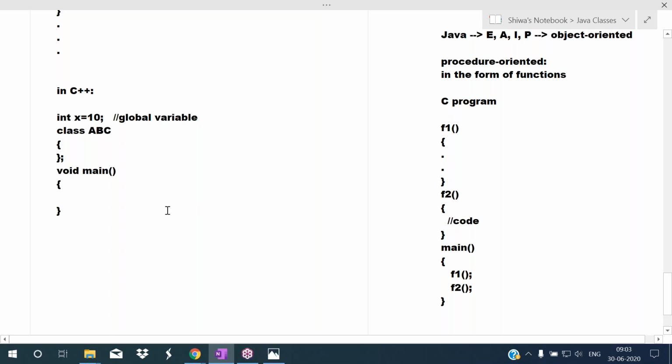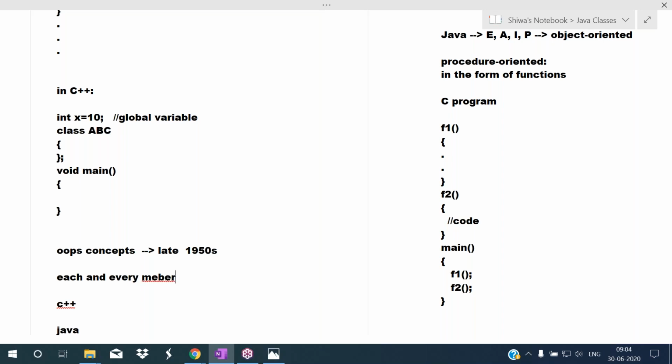First they prepared some concepts, the OOPs concepts, which they developed in the late 1950s. Based on those OOPs concepts, they developed languages like C++ and Java. As per object oriented programming standards, each and every member, whether it may be a variable or a function, should be defined inside of a class.